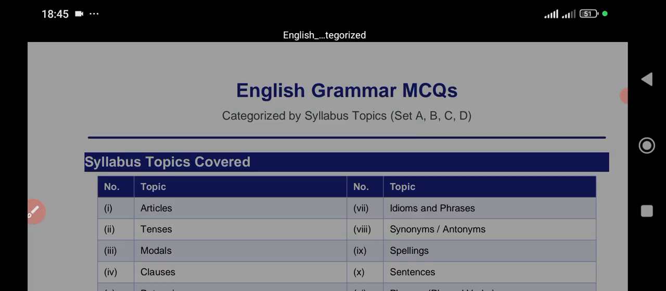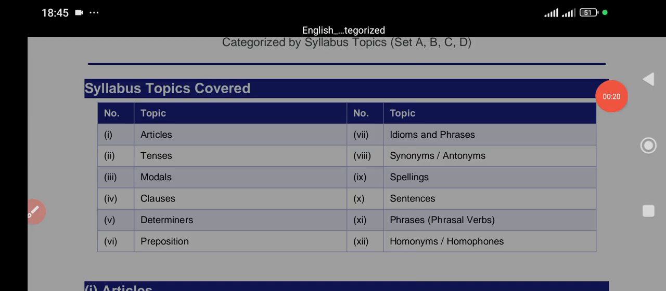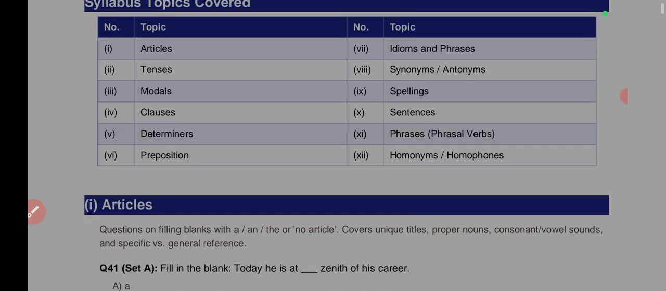I'm going to be going through some of these English grammar questions. They are based on some of the topics that we have treated before: articles, tenses, modals and clauses, even though we have not done modals separately. So let us take some of the questions.